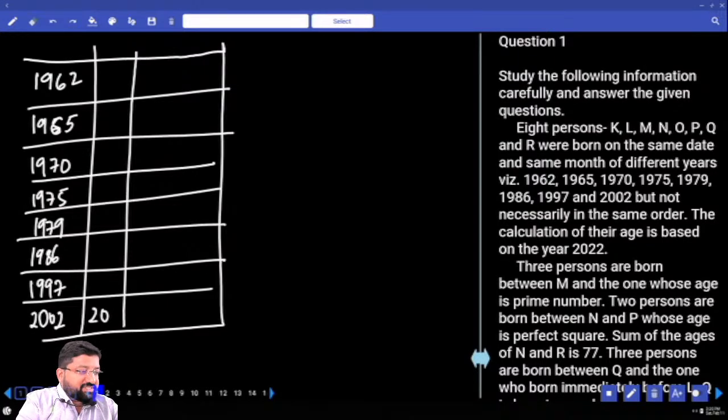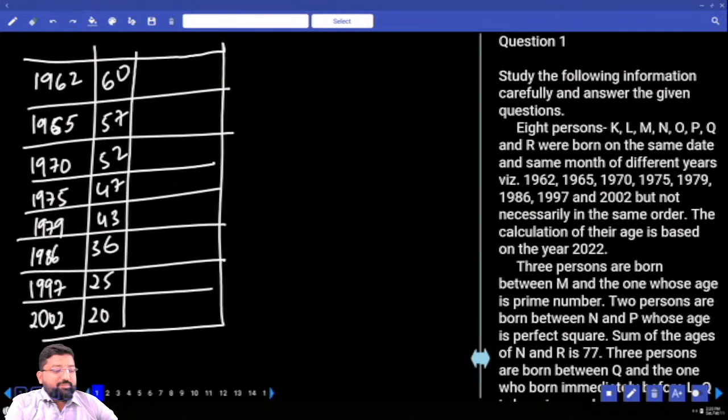97 and 2002, what is the difference? 5 years. And this person is 5 years elder. Then 86 and 97, what is the difference? 11 years. 25 plus 11, 36. 97 and 86 difference is 7. So what will be the age? 43. Next difference is 4 years. 79, 75, 4 years. And 47. Difference 5 years. 52. Difference again 5 years. 57. Difference 3 years. 60. Done. Don't compare 97 to 2022, 1986 to 2022. This is all just a waste of time. Is this clear? Next point.